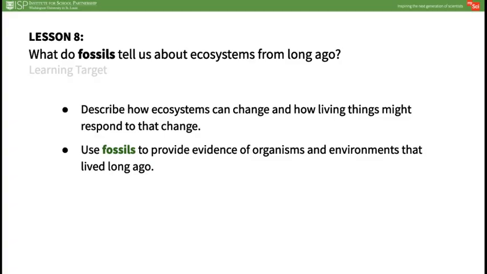By the end of this lesson, students will describe how ecosystems can change and how living things might respond to that change. They will also use fossils to provide evidence of organisms and environments that lived long ago.